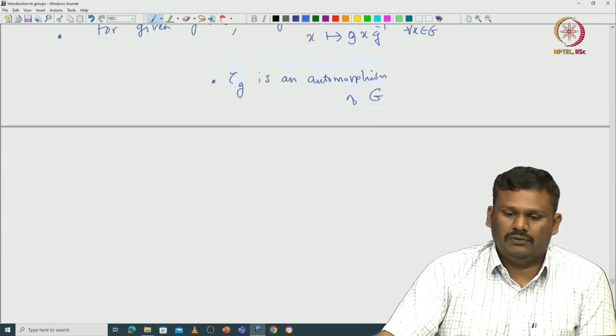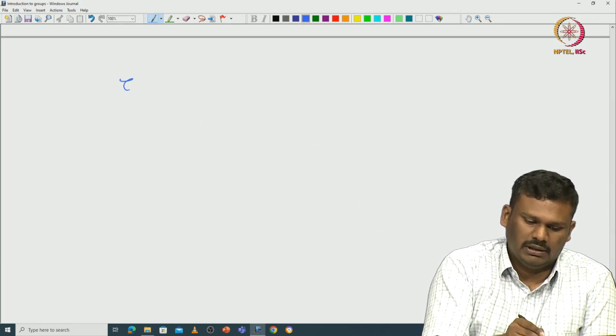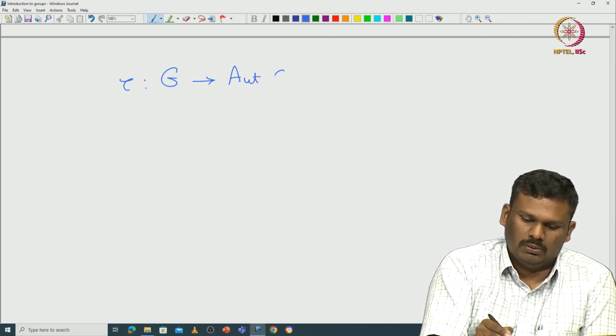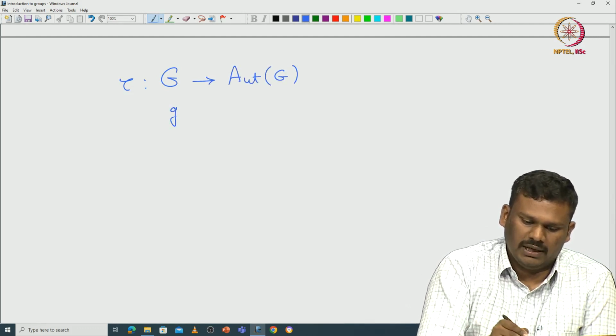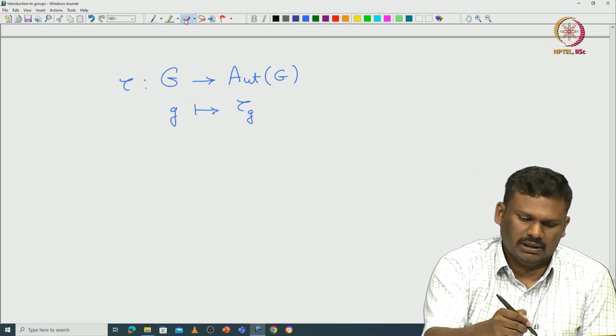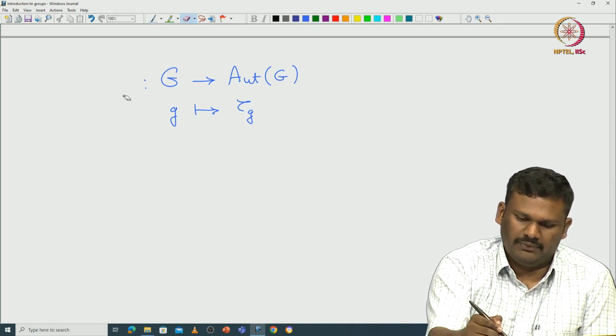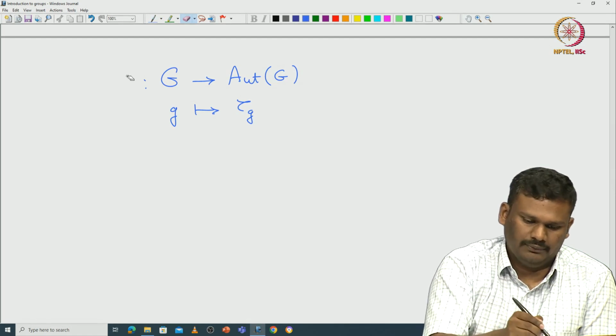So in particular, we have defined a map from G to Aut(G). Let me use some other notation to distinguish this from the earlier maps.